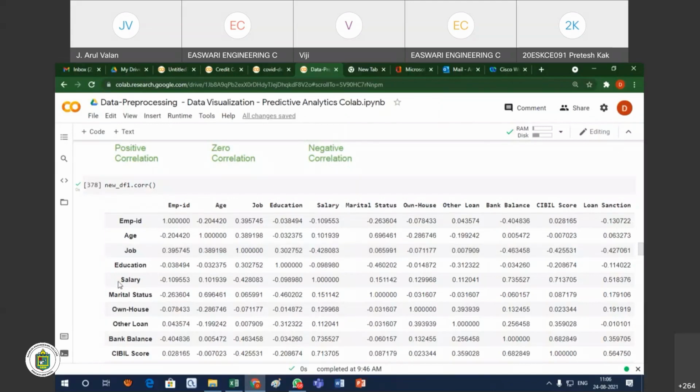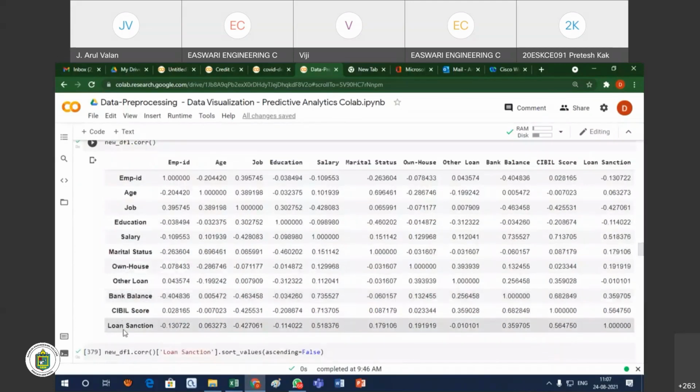Here you can see the employee ID with age. Employee ID may give some minus and plus, but there is no impact. But what about, for example, your salary with your CIBIL score, or the loan sanction? Normally the loan sanction will be our final attribute, the class attribute, the yes or no value.